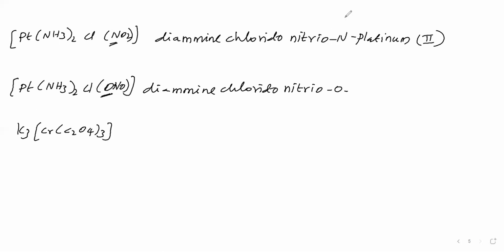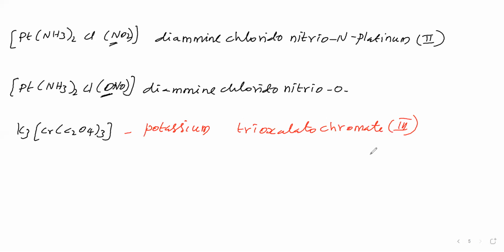Next complex we have taken. Here K name we will say potassium. We are leaving some gap. Then we are saying the ligand name. The ligand is present 3 times, trioxalato. And the Cr name we are not saying as chromium because it is an anionic complex, so we have to say chromate. Then we say the oxidation number of chromium, +3.